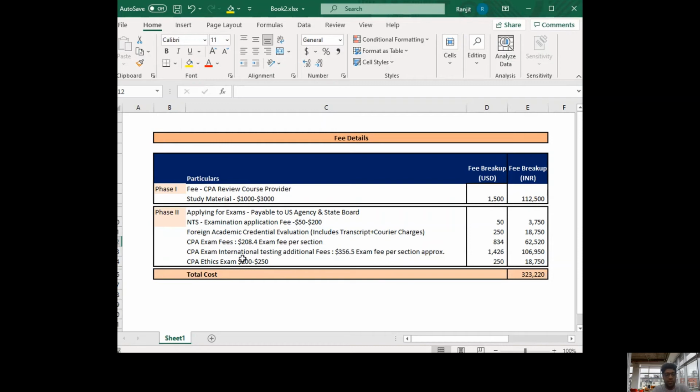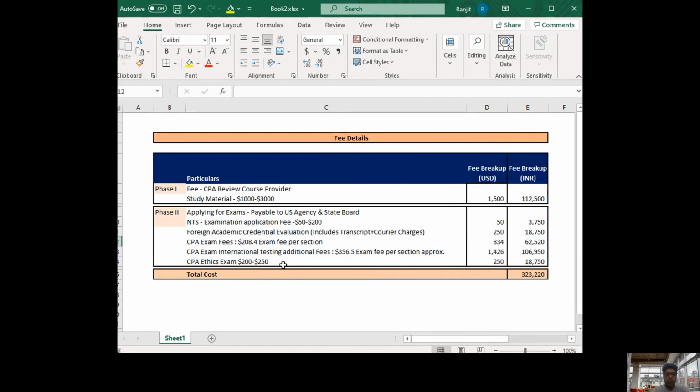The fourth one is the international testing additional fee. This is for Indian students, or students appearing for CPA exams outside the US. If you appear for exams in the US, then you don't need to pay this. If you're going to appear in India, Dubai, or anywhere outside the US, you have to pay $356.5 per section, and the total is around $1,426, which is 1,06,950 rupees.